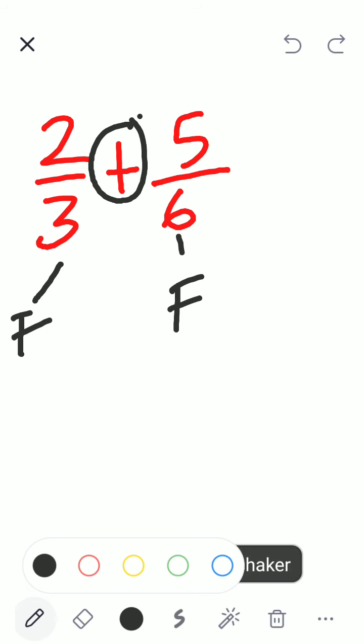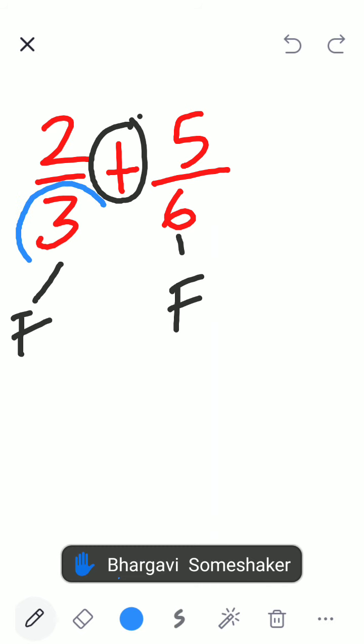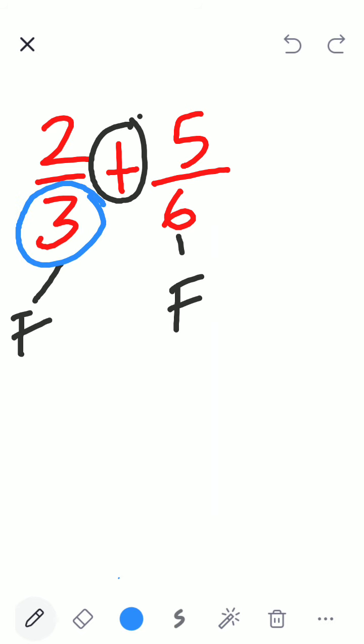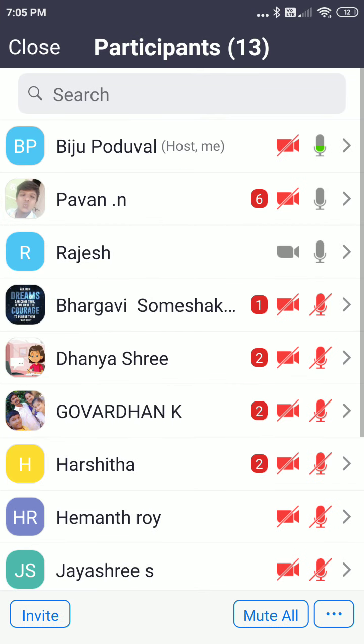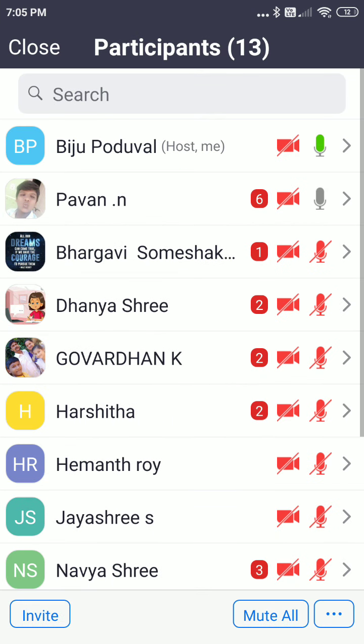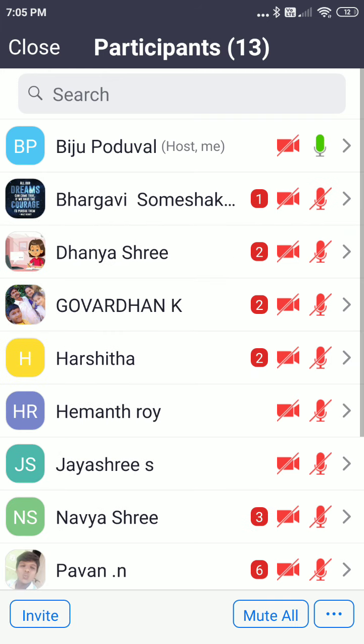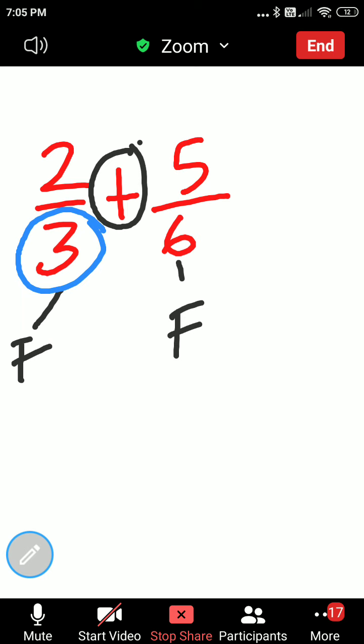Because their denominator is. Yes, Bhargavi. Yes, Bhargavi. Others, please mute. Rajesh, please mute. Pawan, please mute. Yes, Bhargavi. Why are they unlike fractions?